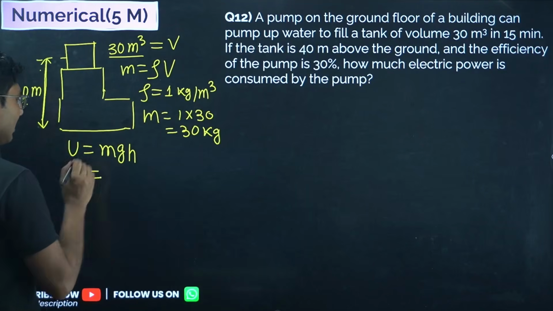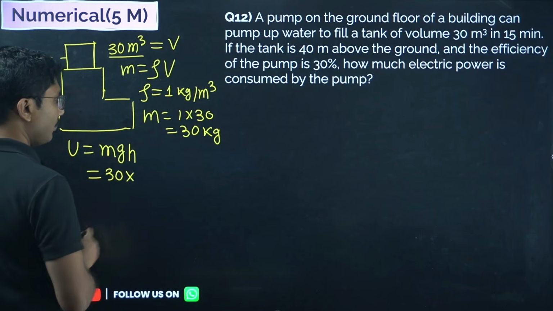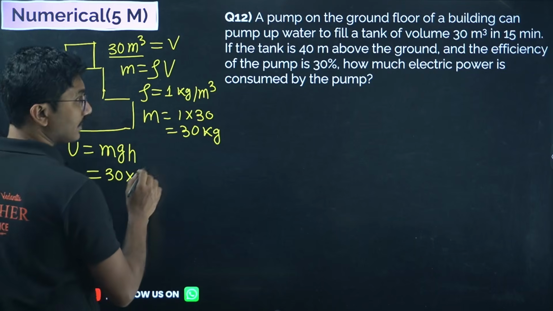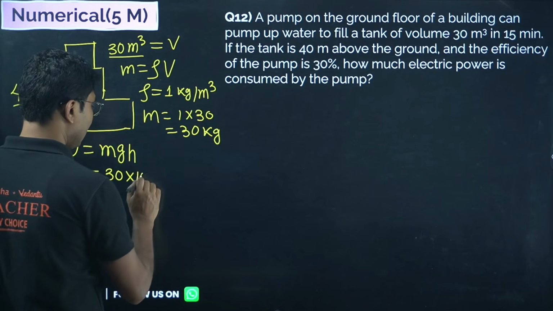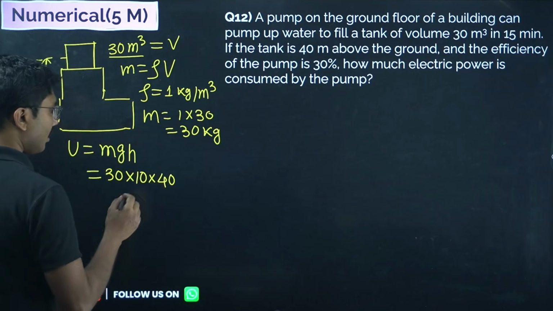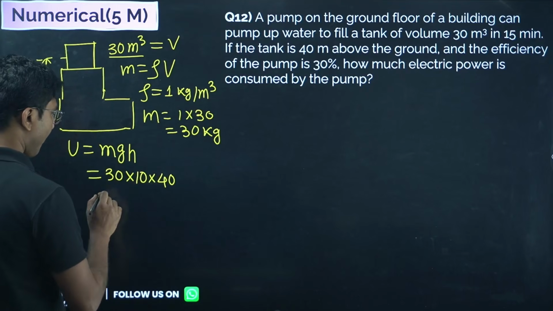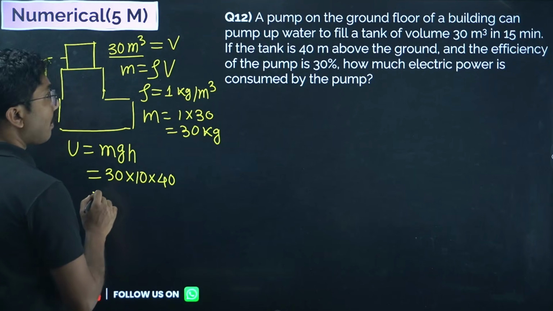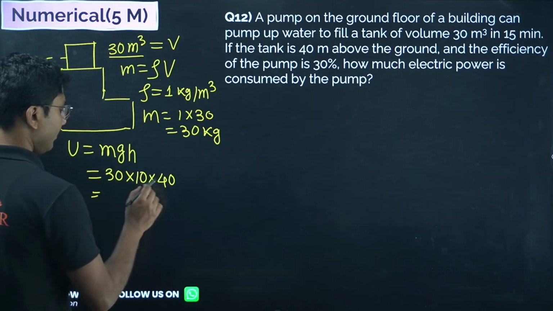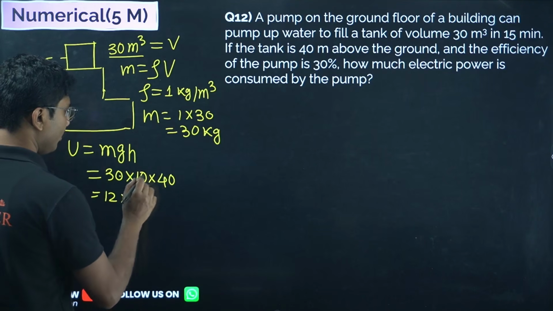So what is the potential energy? 30 kg into gravitational acceleration is not given, so we can take 10. Height of the tank is 40. So it will be 312 into 10 to the power of 3. 1, 2, 3 zeros.